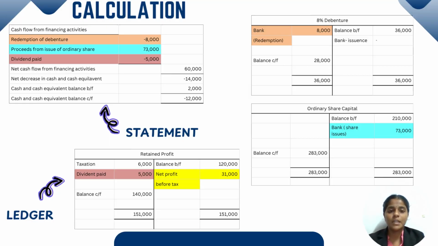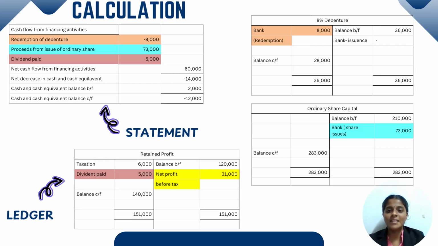Now we have to see which side is bigger. By comparison, the credit side is bigger than the debit side. So we take the value from the credit side, 36,000, and minus the debit side balance carried forward, 28,000. The balance value we get is 8,000. The 8,000 is called redemption of debenture.